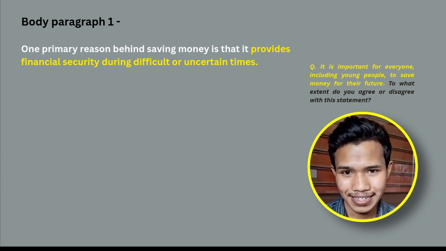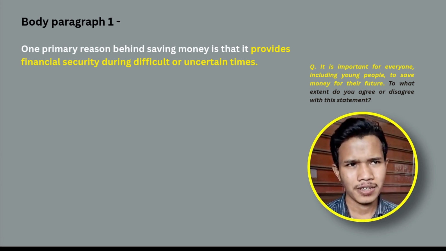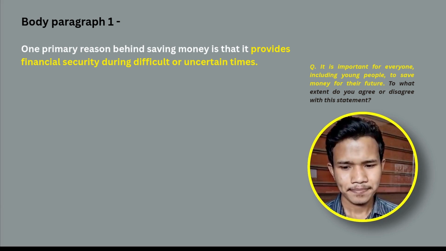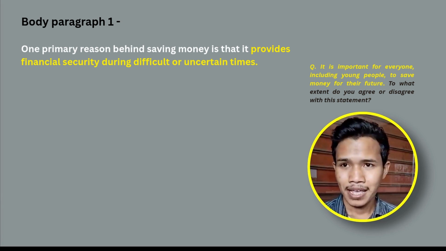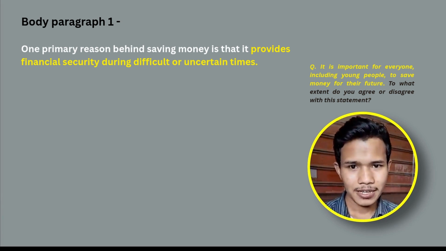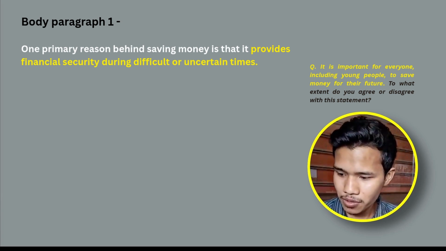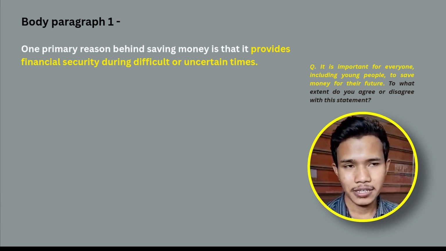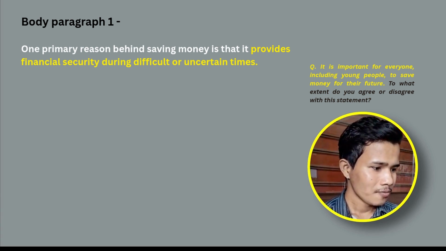Now we're going to explain it in detail. Now this is the most difficult part. I've seen a lot of students mess up. As soon as they have written their topic sentence, they don't know how to begin. So your next sentence should explain your main idea. You can start by saying, if people do this, this will happen, that will happen, or you can say when this happens, or you can explain in any way you want. But the best way to know how to explain things is to read those sample answers and observe their language. How do they start each sentence? Today we're going to start like this.